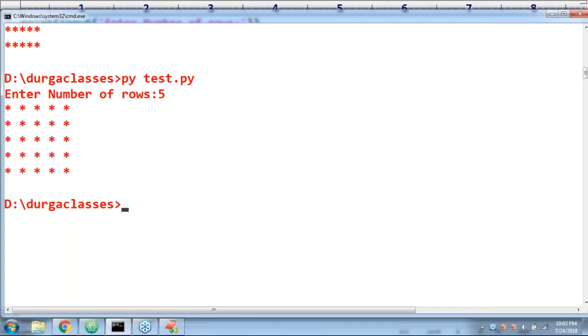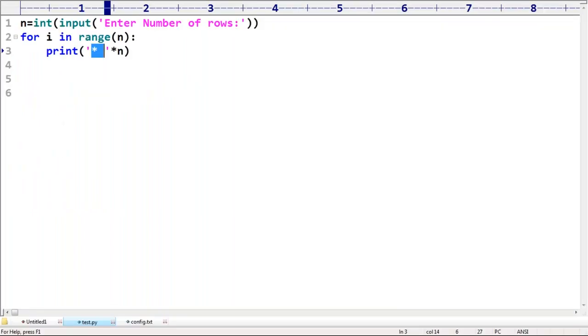Sometimes what will happen is, listen very carefully, I don't want to use a star symbol. I want to consider some other symbol, like a dollar symbol. Any symbol you can take. What is the problem?